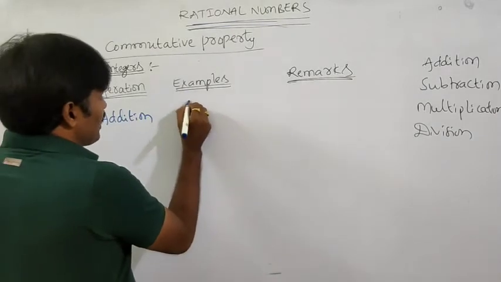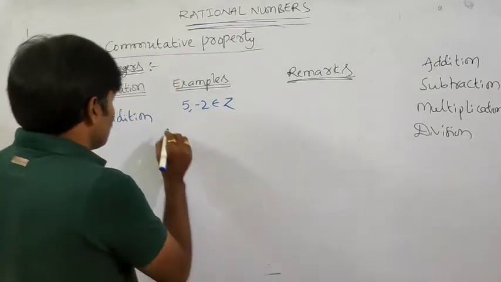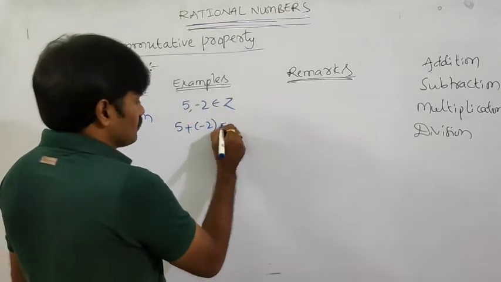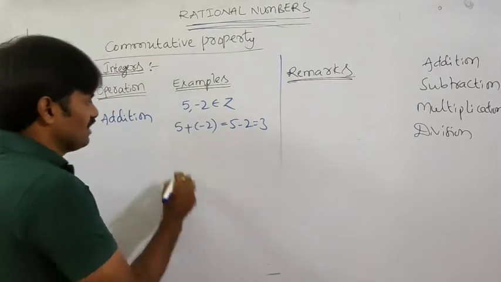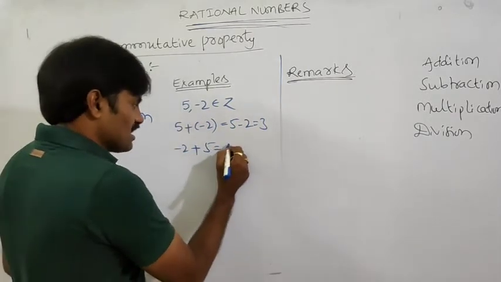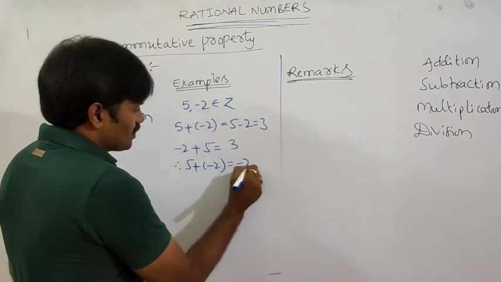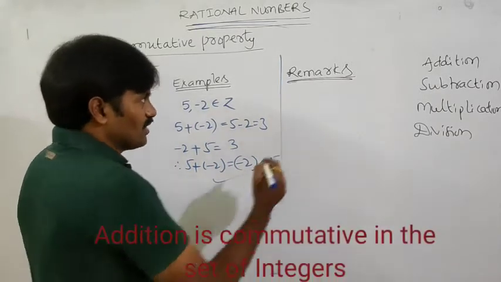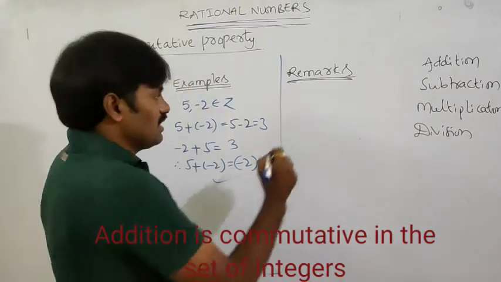In the case of addition I am taking 5, minus 2 as the integers. Integers are denoted by Z. Now addition means I have to add these two. 5 plus minus 2. How much? Yes, that means 5 minus 2, that is equal to 3. Is it clear? Now I am changing the order and adding. So minus 2 plus 5. In this case also it is 3. So 5 plus minus 2 is equal to minus 2 plus 5 is equal to 3. So the result is the same. So integers are satisfying the commutative property under addition.